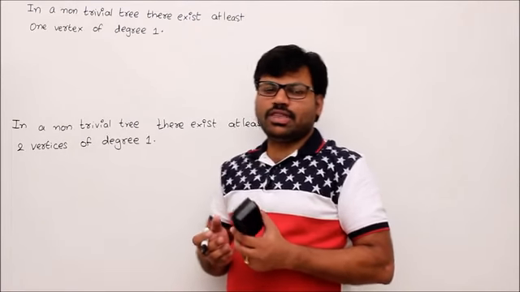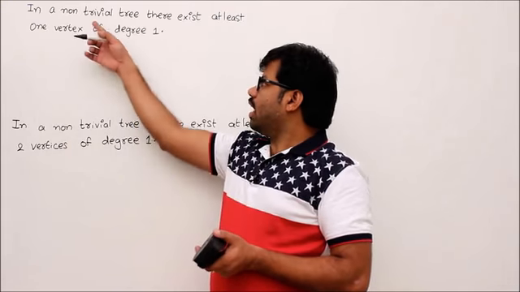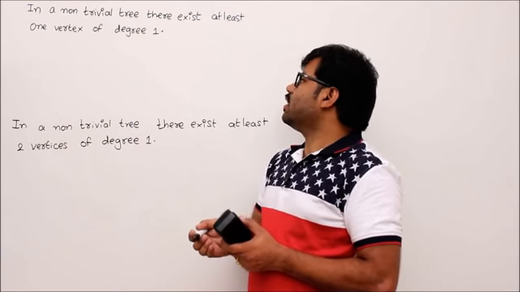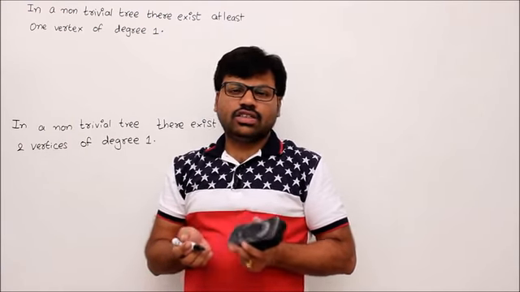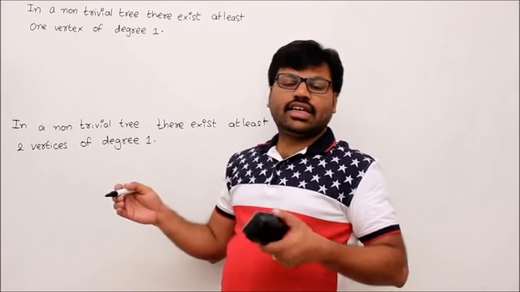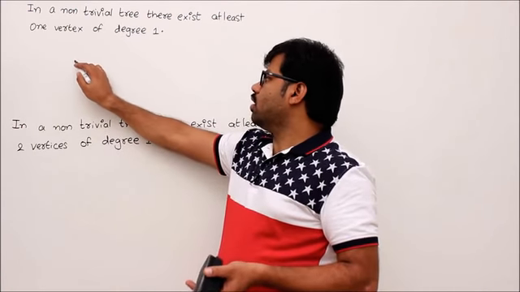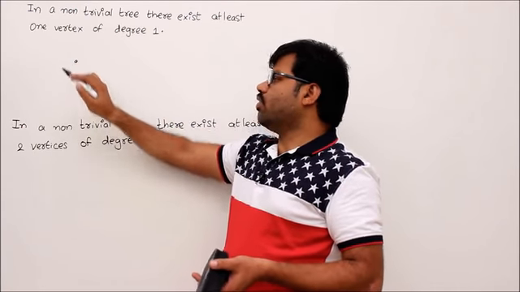Let's see two more theorems about trees. In a non-trivial tree there exists at least one vertex of degree 1. So what is a non-trivial tree? It's a tree with at least two vertices. So this is called a trivial tree if there is only one vertex.